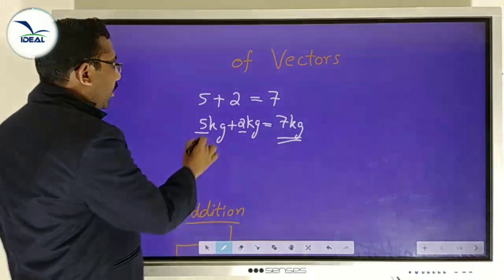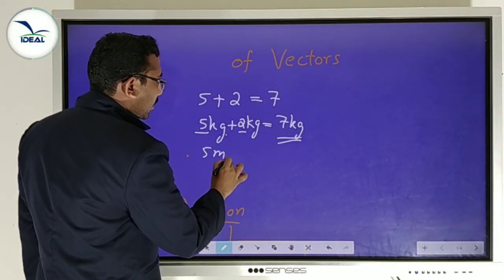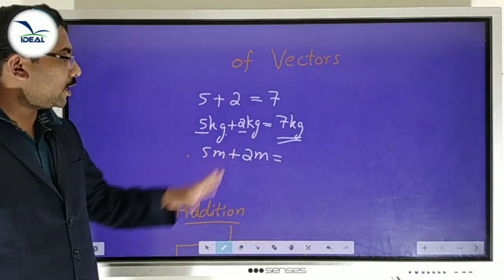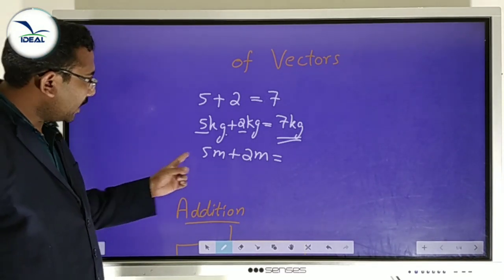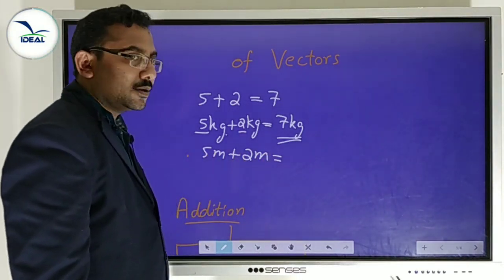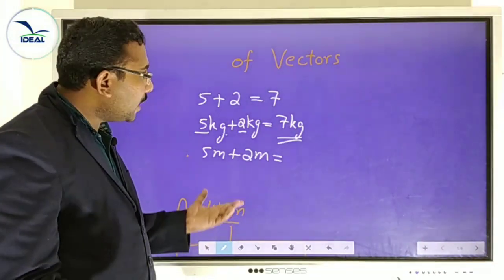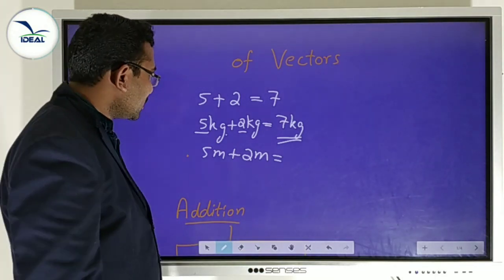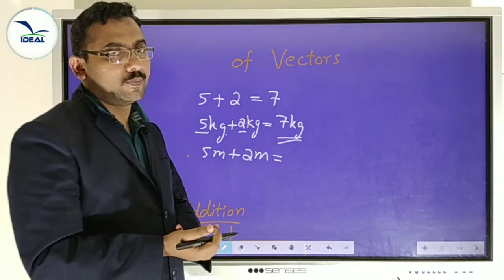But instead of kilogram, we use 5 meter displacement and 2 meter displacement. We add 5 meter displacement and 2 meter displacement. You know, displacement is a vector quantity. Then what is the answer? Is it 7 meter? Sometimes it becomes 7 meter, sometimes less than 7 meter, different values. That is the difference between ordinary algebra and vector algebra.